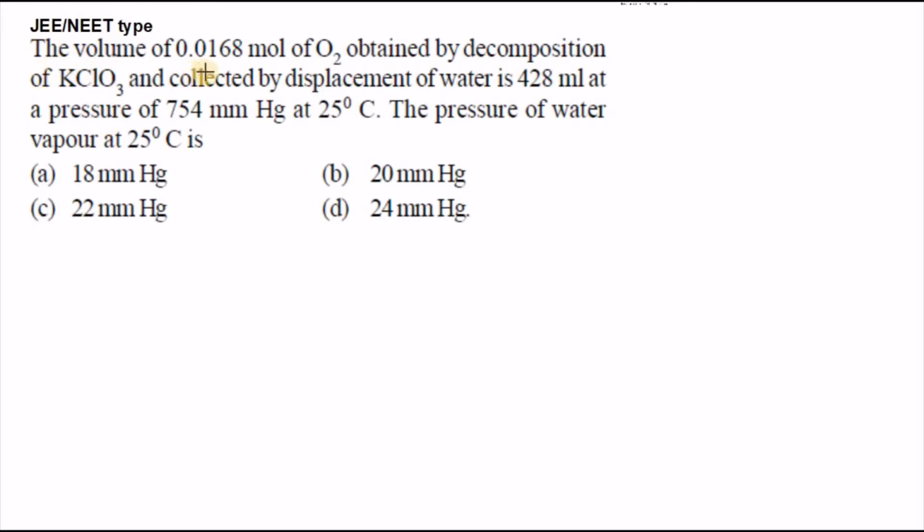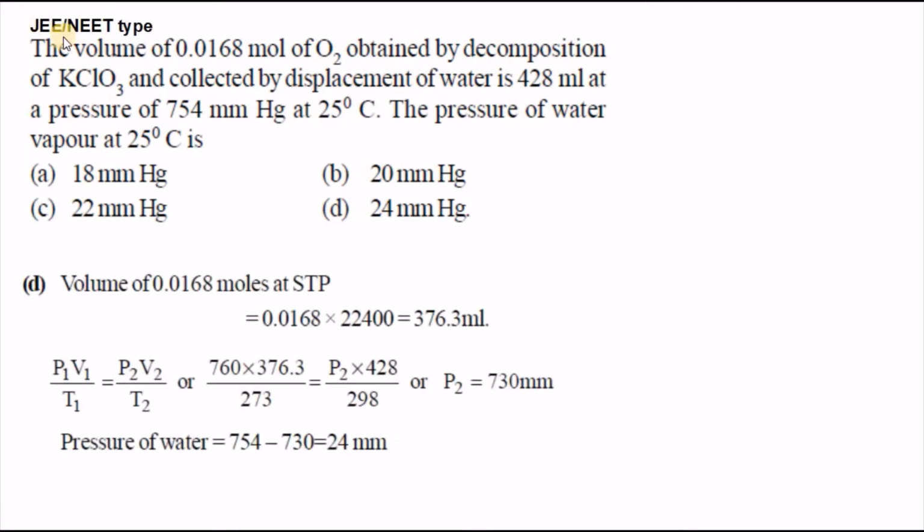Next question. The volume of 0.0168 mole of oxygen obtained by decomposition of potassium chlorate and collected by displacement of water is 428 ml at a pressure of 754 millimeters Hg at 25 degrees Celsius. The pressure of water vapor at 25 degrees Celsius is? See here, the volume of the 0.0168 moles of oxygen is calculated by multiplying the number of moles with 22,400.